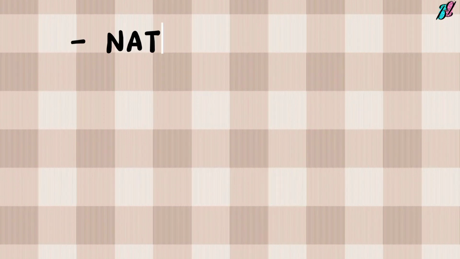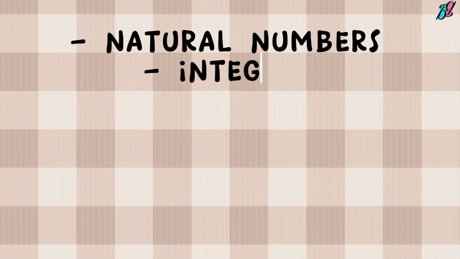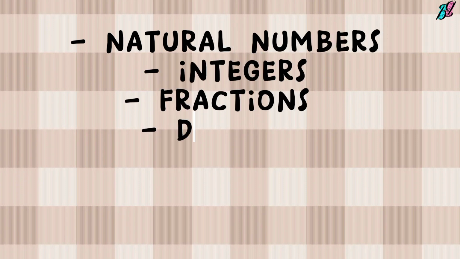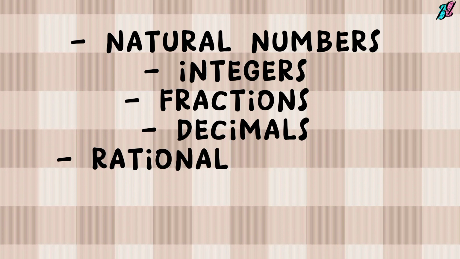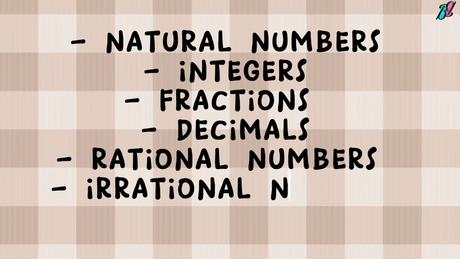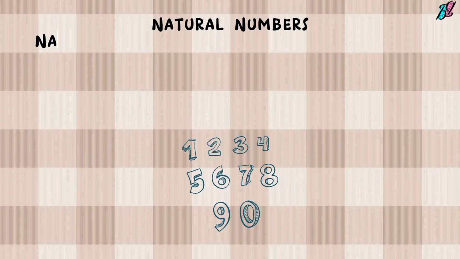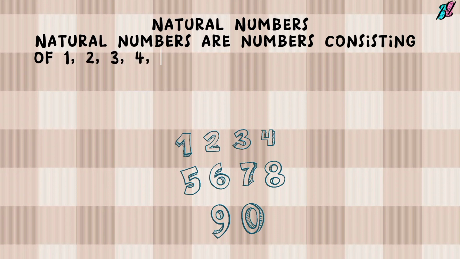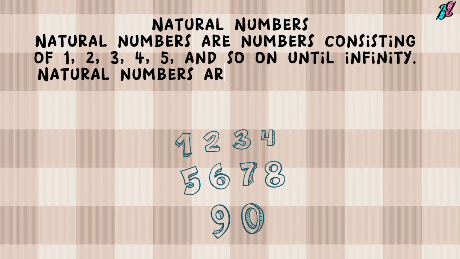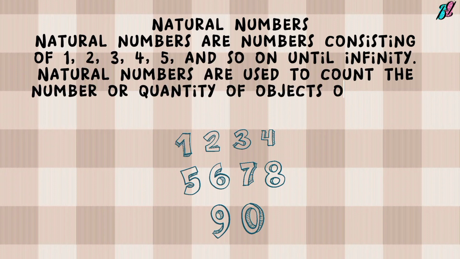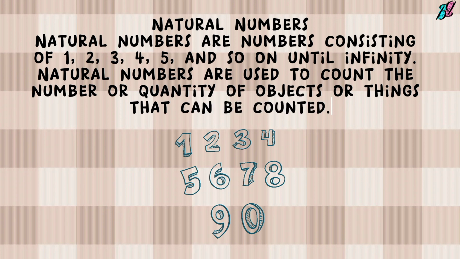There are several types of numbers that you need to know, such as natural numbers, integers, fractions, decimals, rational numbers, irrational numbers, and complex numbers. Let's discuss each one. 1. Natural numbers. Natural numbers are numbers consisting of 1, 2, 3, 4, 5, and so on until infinity. Natural numbers are used to count the number or quantity of objects or things that can be counted.